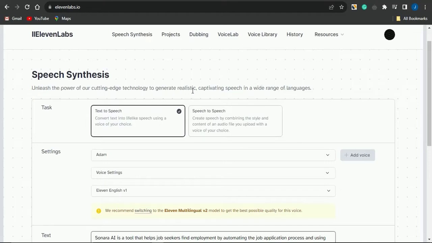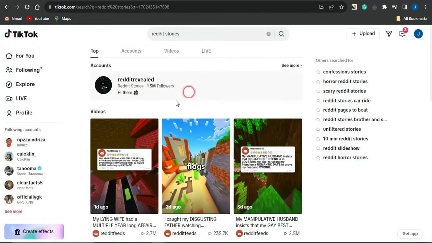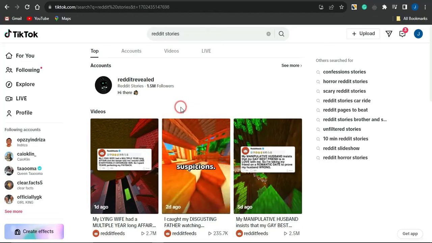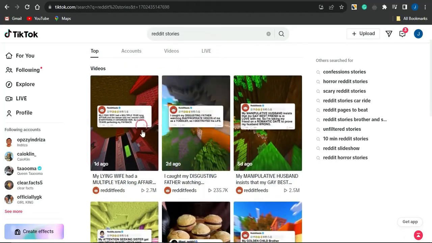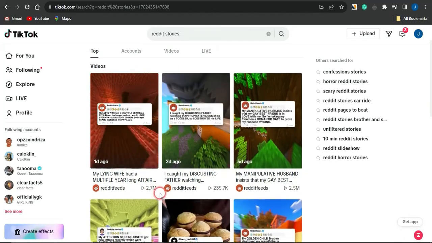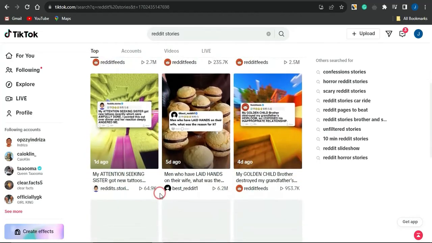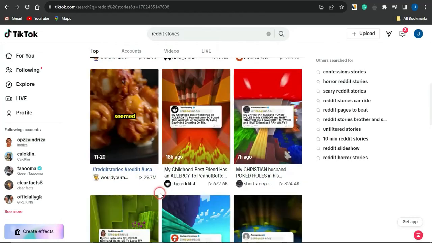So once you do create a voiceover right here, you need to go on to merging that with a video, and you can see that many people on this particular platform called TikTok go on to getting some cool and amazing videos such as this right there that keep people engaged right now. So you want to simply create something similar.